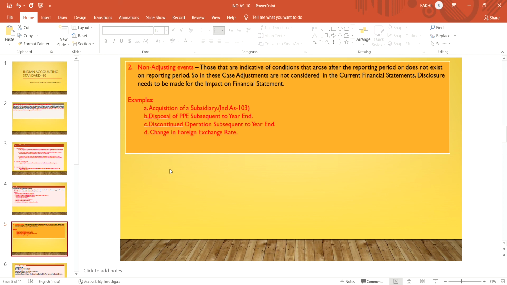So adjustment is not required in the current financial statement, but disclosure of the impact of that transaction is required. Disclosure is required, but the adjustment is not required.